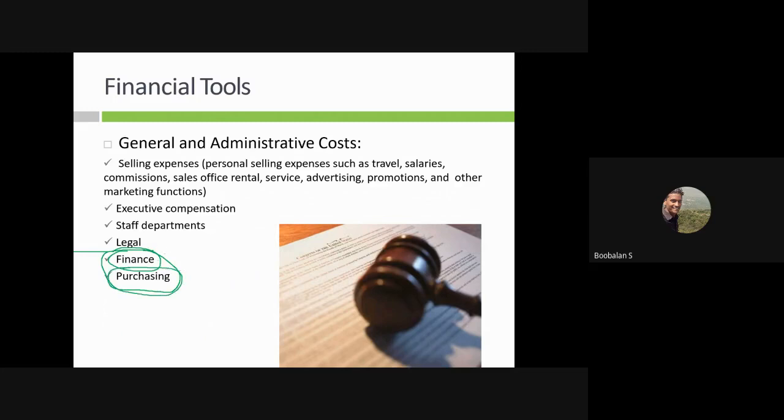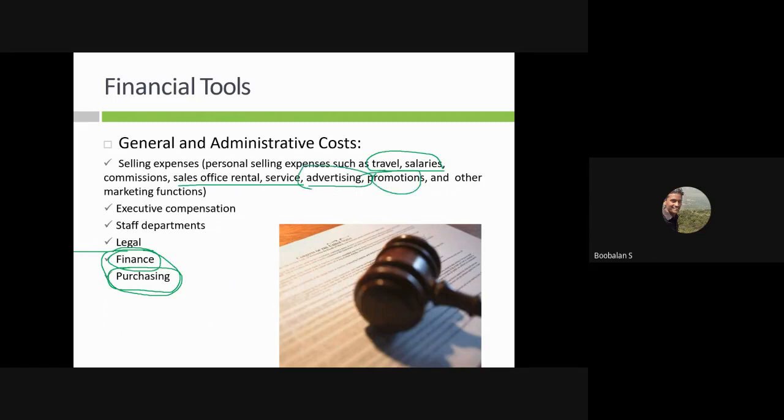So all these people need to work in a particular place in our hydro power plant, and they need an office, that's called a room, right? We need to give them salaries. They need to travel to the bank, right? So we need to give them travel allowance, salaries, and sales office rental, everything, right? We need to give jobs for advertisement, give advertisement. They need promotion also, they require many things we need to consider, right?